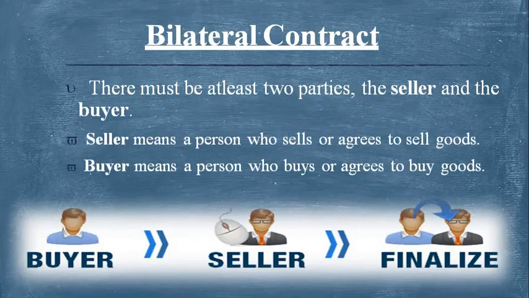And then next is a bilateral contract. We have already discussed that a contract may be unilateral or bilateral, but a sale of goods is always a bilateral contract. There must be at least two parties, the seller and the buyer. The person who sells or agrees to sell the goods is called a seller, and the person who buys or agrees to buy the goods is called a buyer. So the buyer is getting the goods and the ownership, and the seller is transferring his ownership to the buyer.